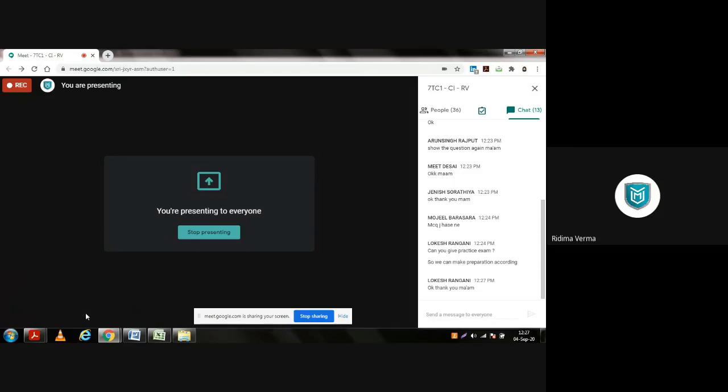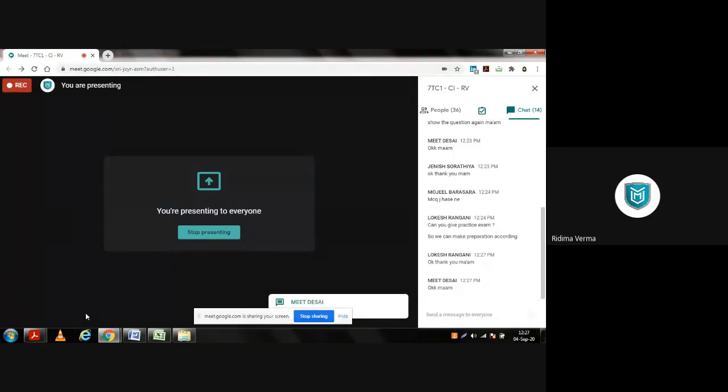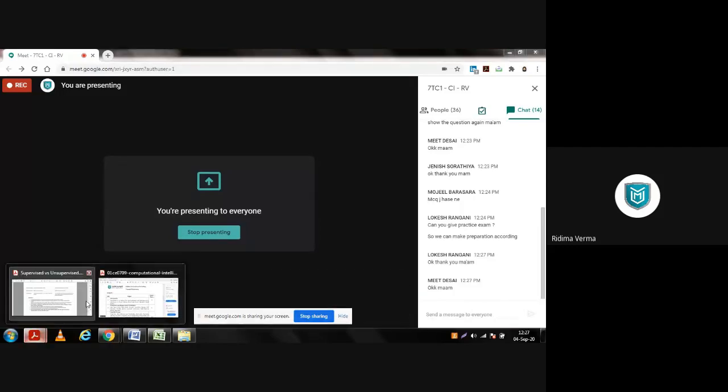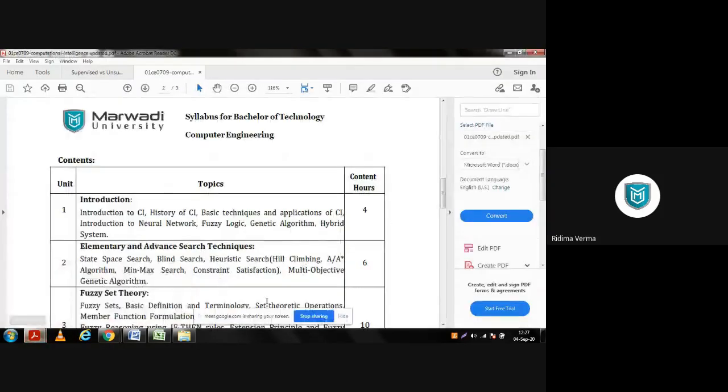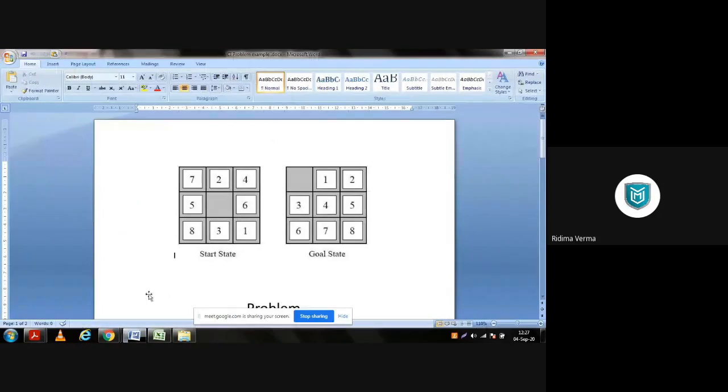For today, just practice these problems that we have completed, that is hill climbing, A star, AO star, min max, constraint satisfaction. I have some of the problems, so try solving them using pen and paper. Do it in the notebook and solve it properly. Alright, then we will discuss them. I'm just giving you 5 to 7 minutes.